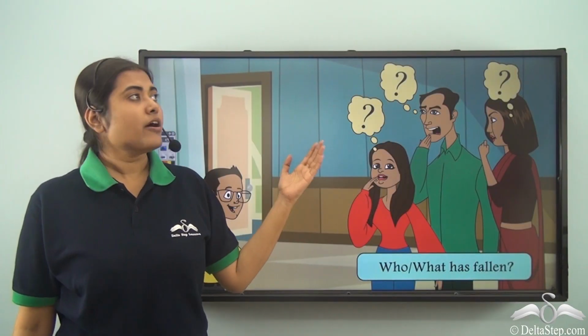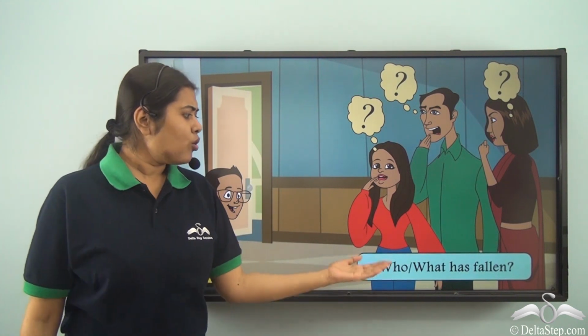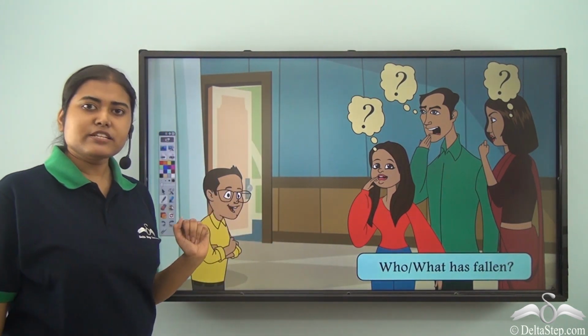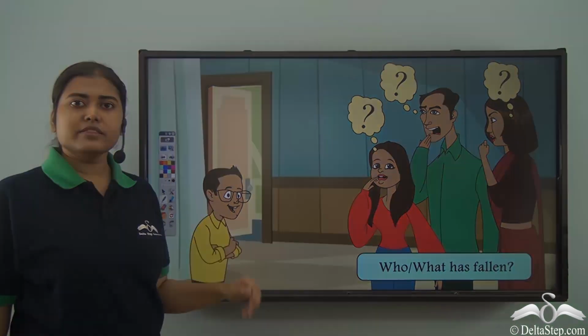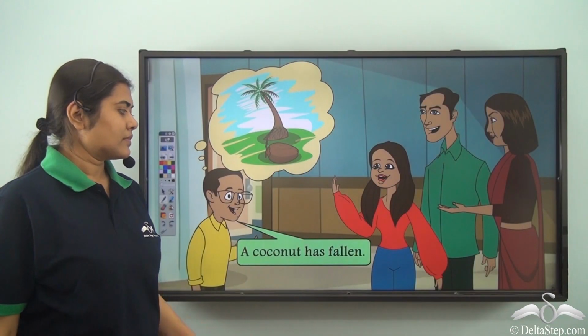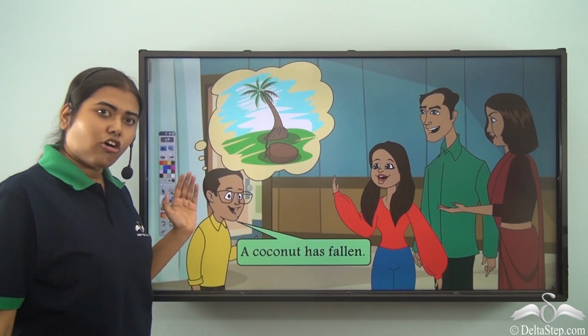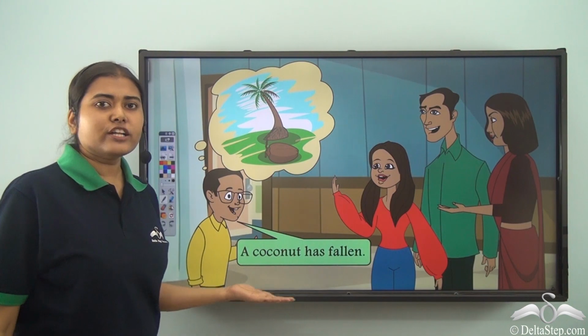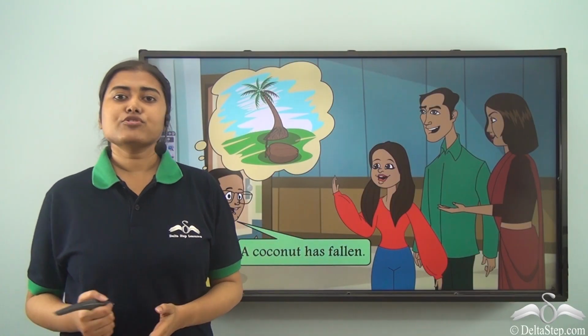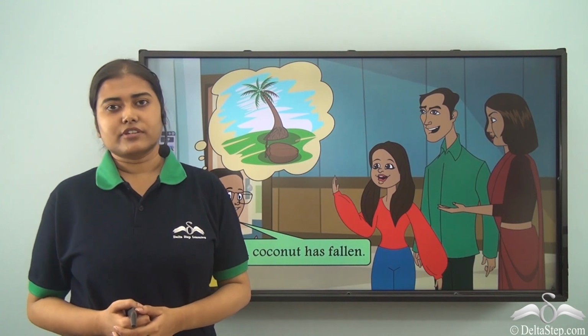They all have one question in mind: who or what has fallen? Because Amit has not mentioned that. Now here's Amit. Now what does he have to tell? So he says to all this, a coconut has fallen, and the entire family bursts out into a huge laughter.